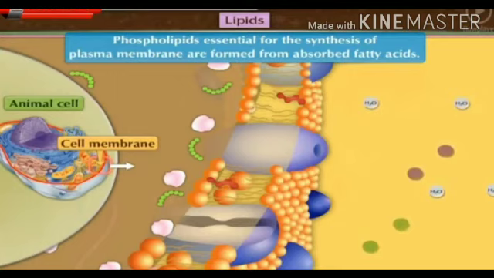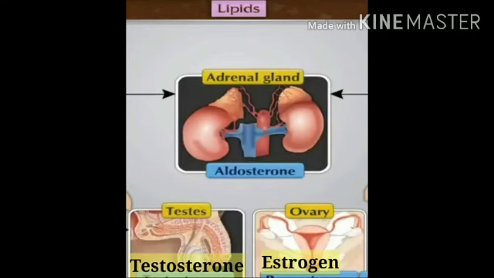This plasma membrane is an important part of the animal cell. Besides this, these fatty acids are also useful in our reproductive system. The fatty acids are used for synthesis of hormones which are secreted by different glands, that is testes, ovary, adrenal gland.